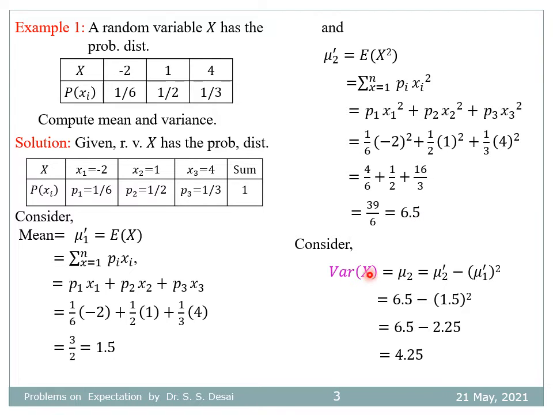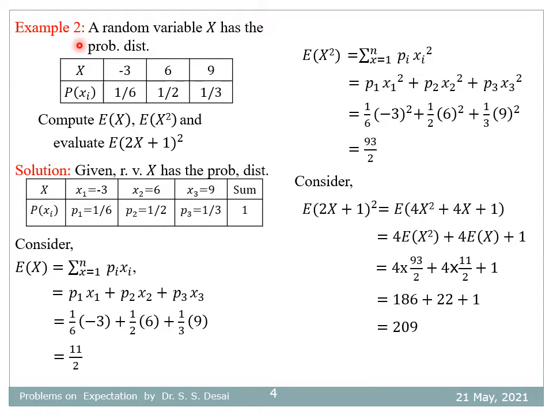And variance is equal to mu2 dash minus mu1 dash square. So it is equal to 6.5 minus 1.5 square, that is 6.5 minus 2.25, that is 4.25. Therefore the mean of this distribution is 1.5 and the variance is 4.25.